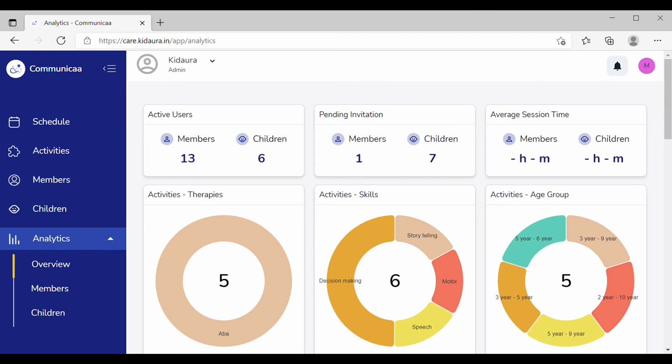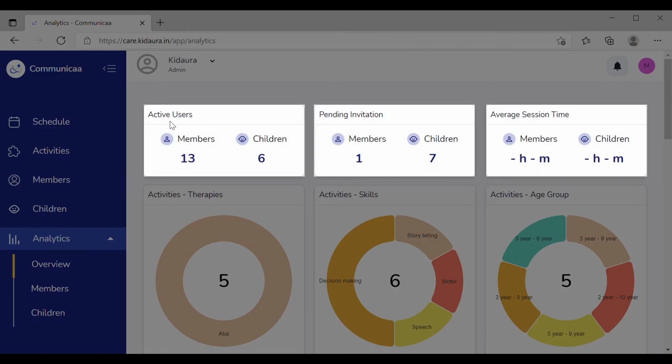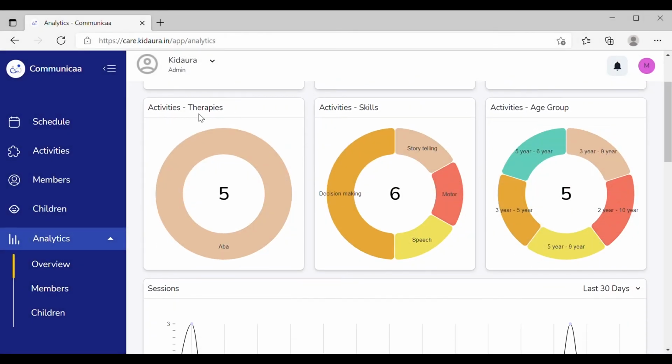Coming to the Analytics page. Analytics has 3 sections. The first is the overview, which will show you the entire working of your organization. It shows the total number of therapists or members using the platform, the total number of children assigned, the invites sent, and also the average session time the members have taken up and the children have attended.